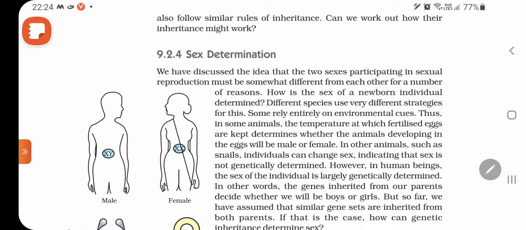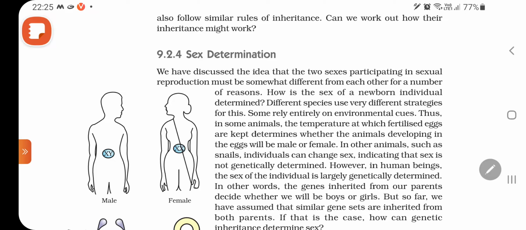We have discussed the idea that the two sexes participating in sexual reproduction must be somewhat different from each other for a number of reasons. Okay, so in class 8 also you have done this topic a little bit, male and female characteristics. Secondary sexual characters also we have done. So males have many different characteristics and females have different characteristics.